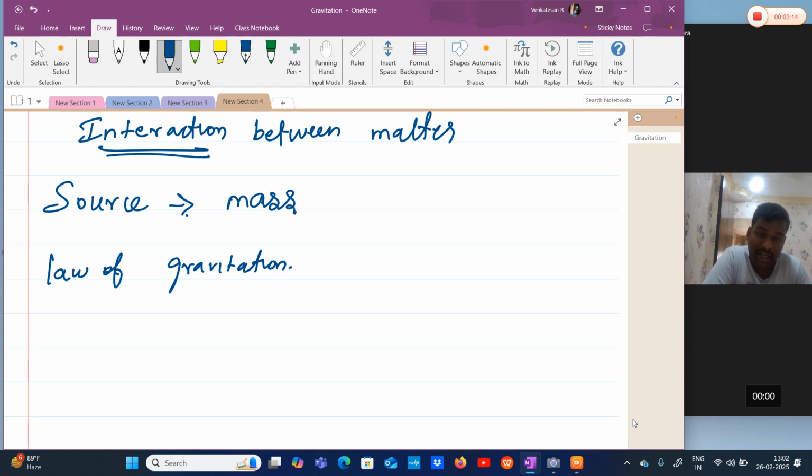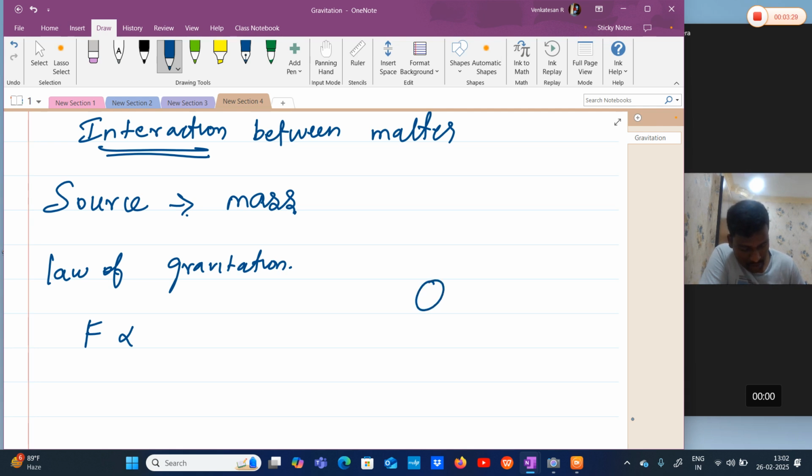There is an attraction force between each and every mass in the universe. The attraction force is directly proportional to the product of two masses.